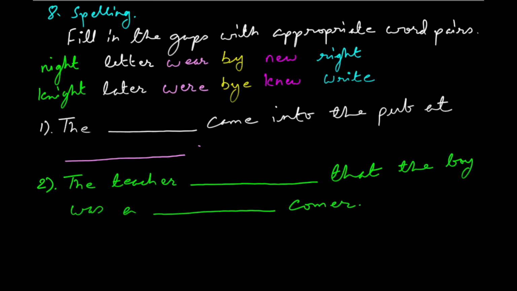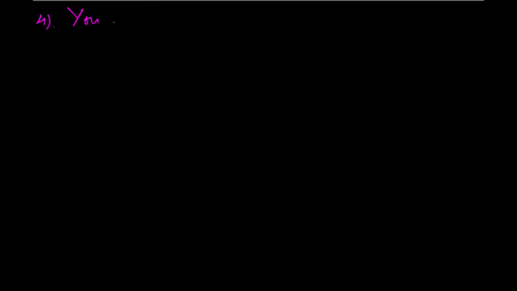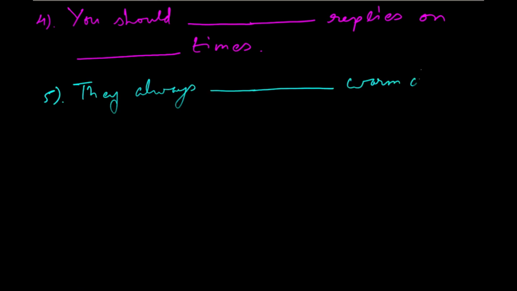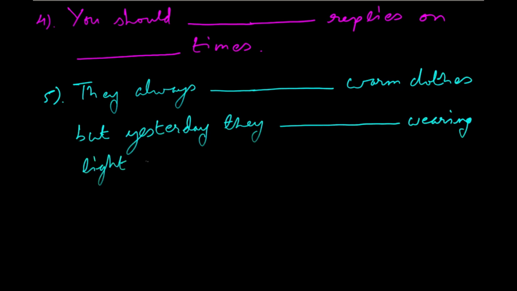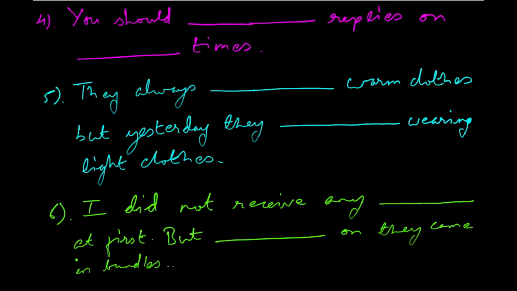Again, there's a blank. Now we have number 3, stood. There's a blank, the door, and bed, good. There's a blank. 4, you should, replies on times. Now we have number 5, they always warm clothes, but yesterday they wearing light clothes. And number 6, I did not receive any blank first, but on they came bundles.